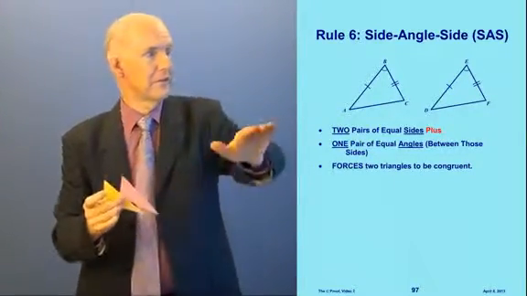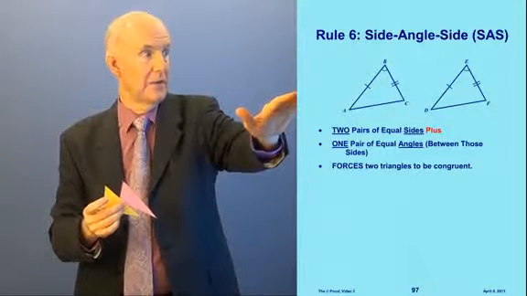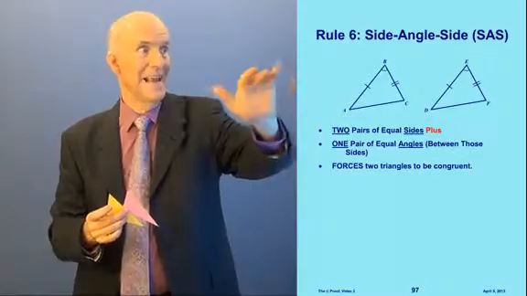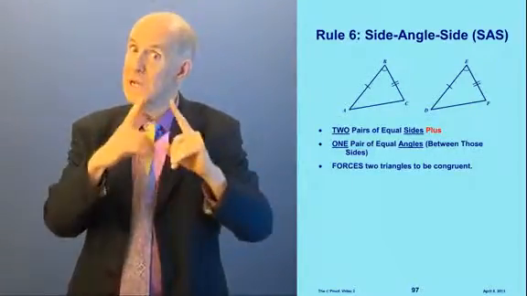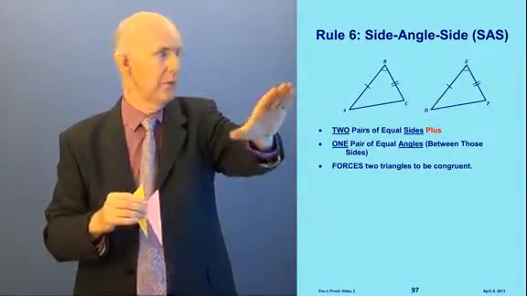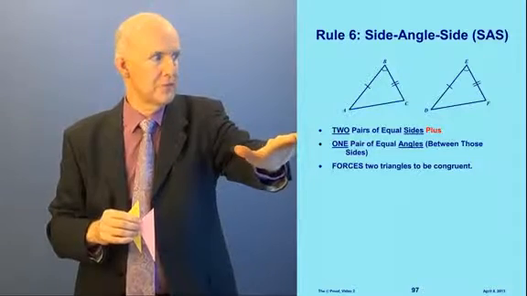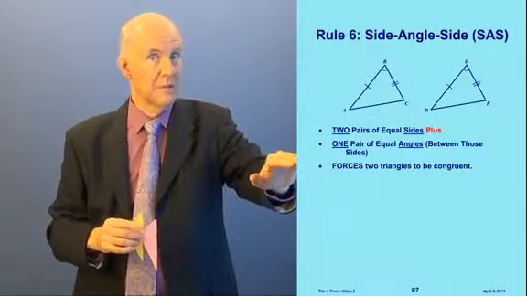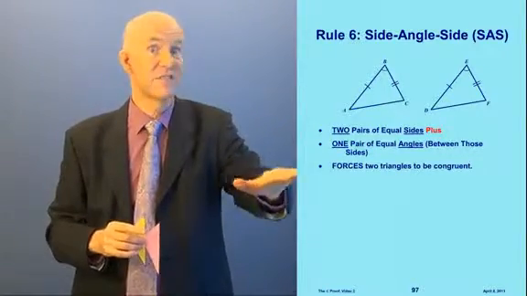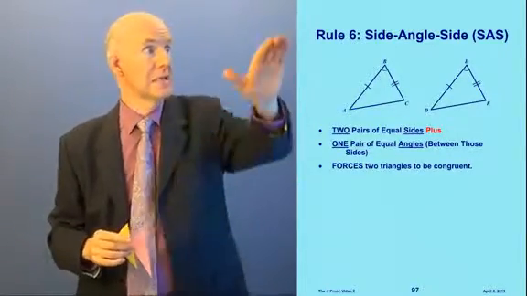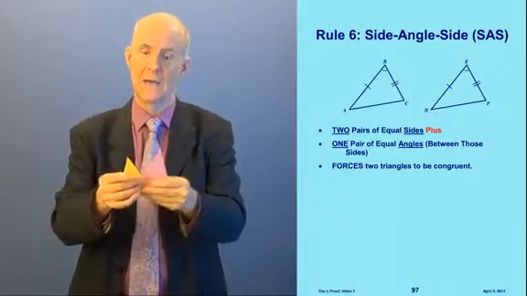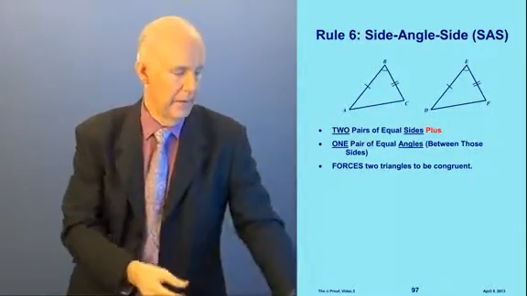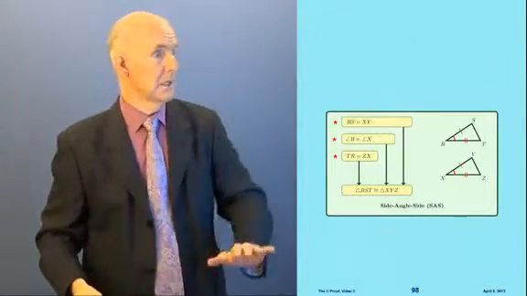In other words, if I see how it's shown on the diagram here, I have the single tick sides, and I have the double tick sides, and the angle. The angle has to be between those 2. Can't be one of the other angles. So if I have 2 pairs of equal sides, plus 1 pair of equal angles between those sides, this forces the triangles to be congruent. This is called side, angle, side, right? Side, angle, side, like that. Okay? And so now, here's our rule.